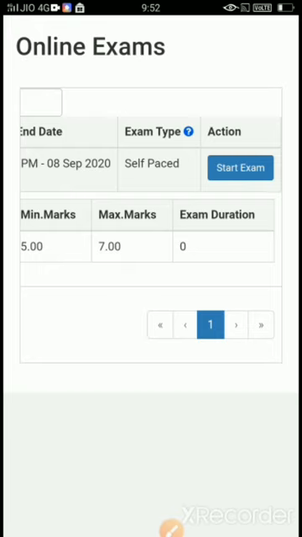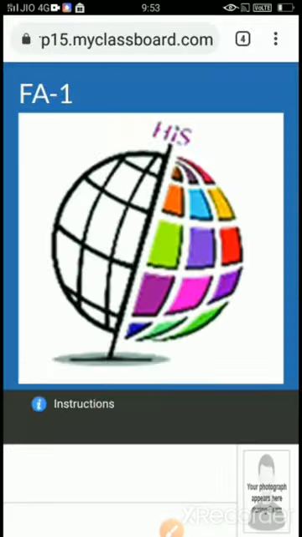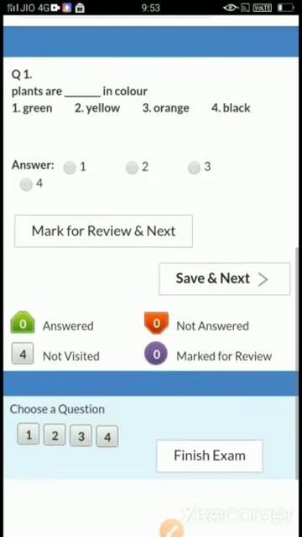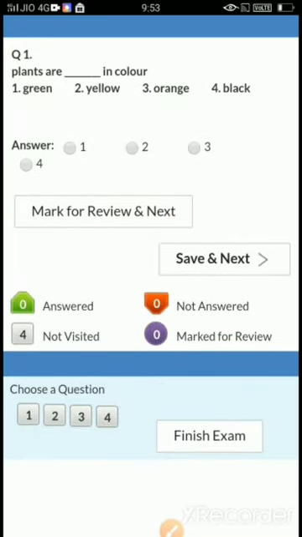Now action. See here, action is written. Below action, start exam is there. We have to click on start exam. Once you click to the start exam, this will take you to question bank. So this is the first question given to me by my teacher. Below, if you see here, choose a question 1, 2, 3, 4. So that means I am having 4 questions. I can choose any question and I can attempt, and I can again choose any question I can attempt. I want to go in serial order.